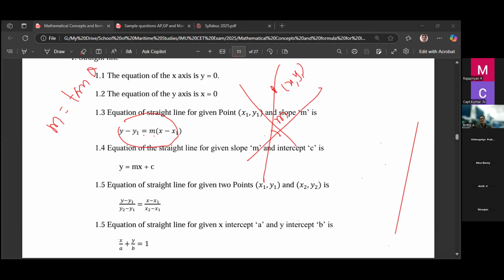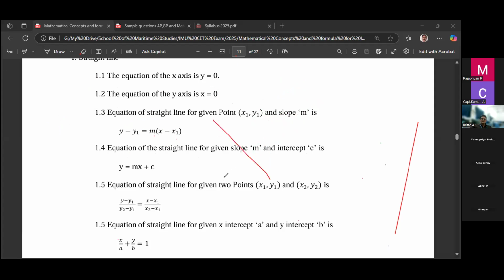Second one, the equation of the straight line given a slope and y-intercept. If a slope and y-intercept are given, then the line equation is y equal to mx plus c. Remember this one. This is a line, this is the slope m, this is the y-axis.